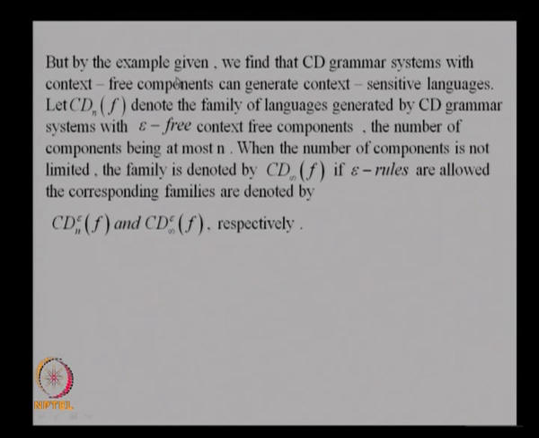This is seen by the examples which you have just now seen. By the examples given, we find that CD grammar systems with context free components can generate context sensitive languages.